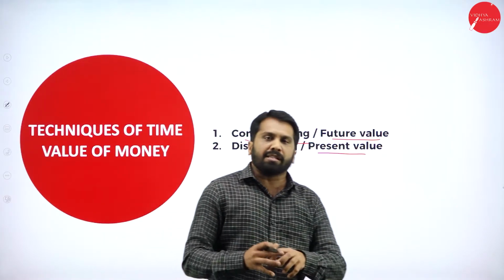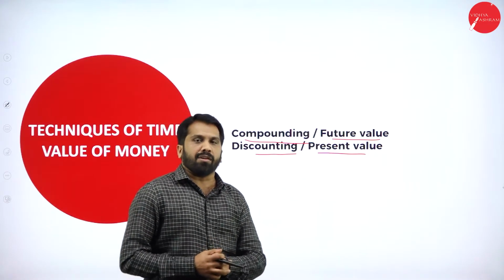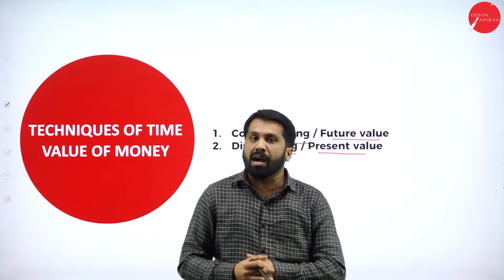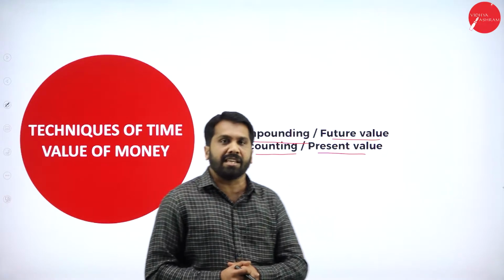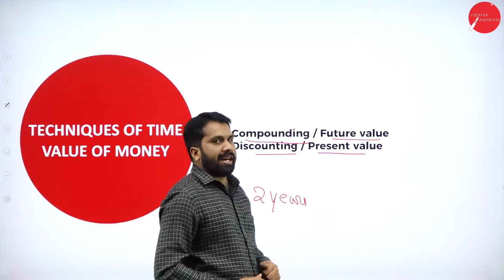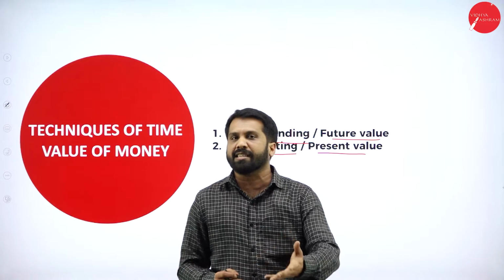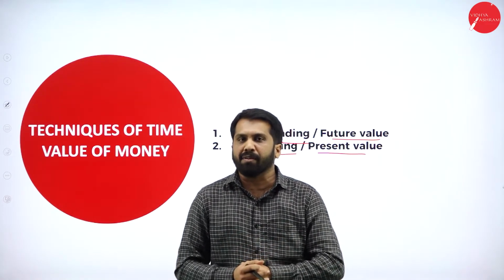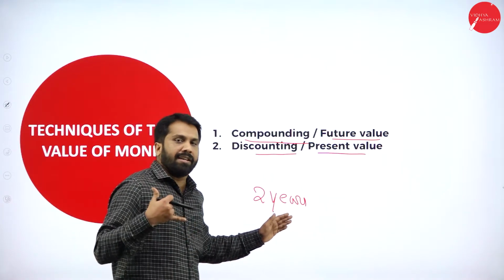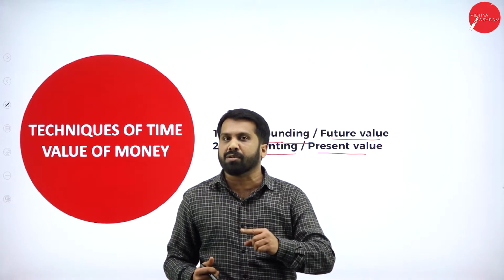Somebody has promised that I'll give you 10,000 today. Now, you're also ready to collect 10,000. Later, he called you and said, now I cannot give you 10,000. I'll give you after 2 years. There was an agreement between you and your friend. He agreed to give 10,000 as a gift or as appreciation. Later he called you and told, I cannot give you today. I'll give you the 10,000 after 2 years.